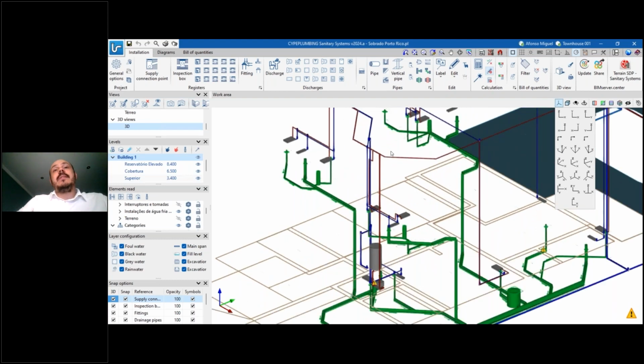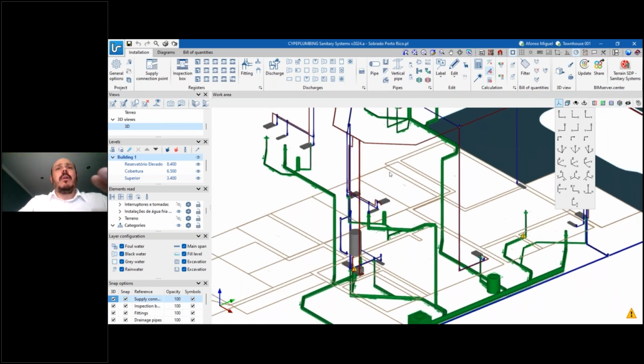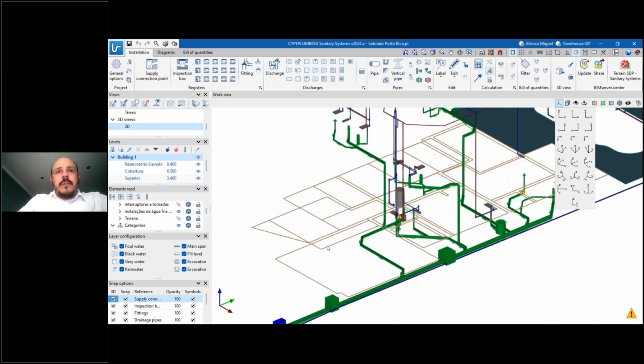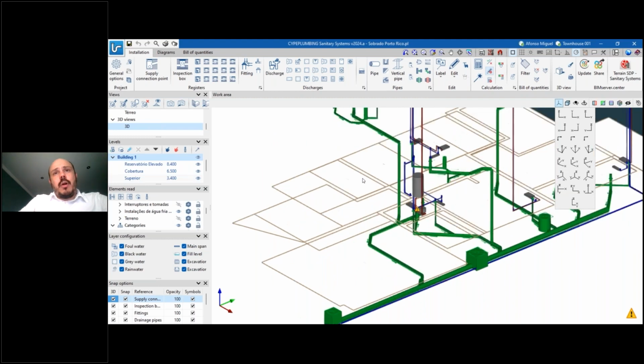CYPE plumbing water systems already have a 3D environment, or this new interface that I'm showing now for sanitary systems. So now you can work with both of them in the same system. Here in this part of the section, you can see this contour, these lines. They represent the spaces that were imported from the architectural model.